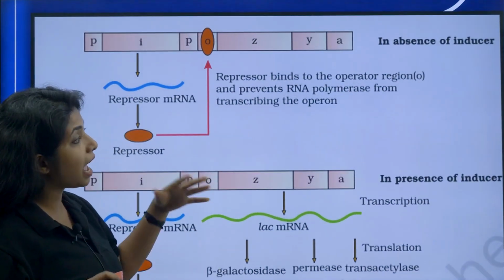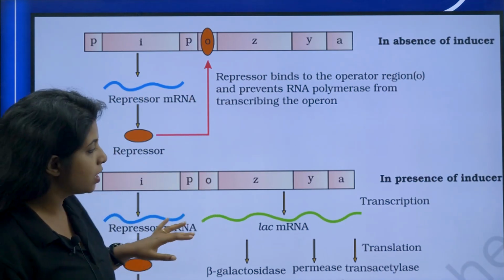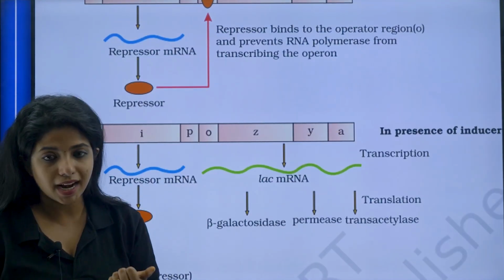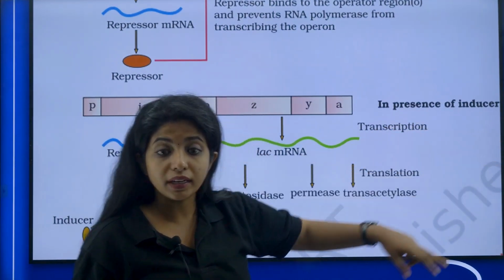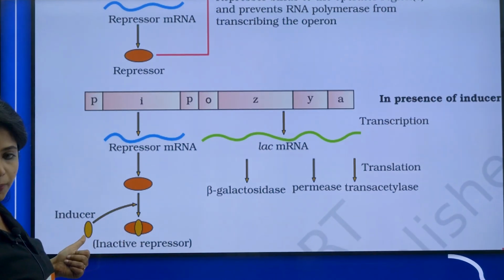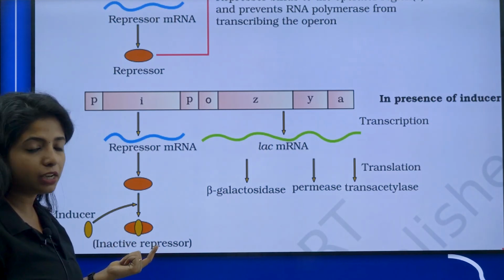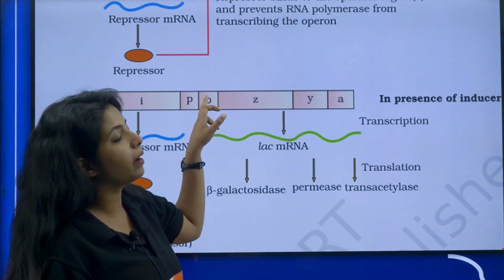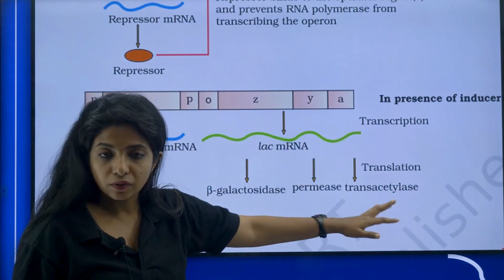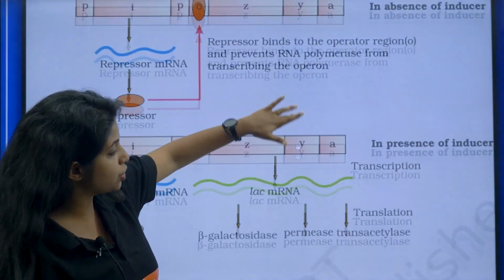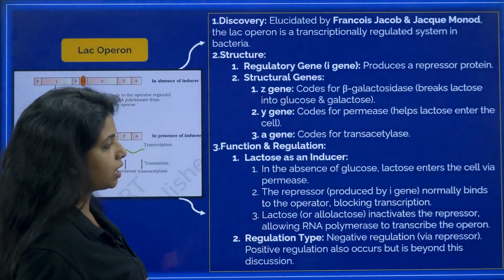When lactose is not there, this operon is basically closed. Now suppose the lactose is there. At that point, what will happen? When the lactose comes, it acts as an inducer, my dear children. It will go and bind on the repressor protein. So the repressor protein won't be able to bind over here. Hence, there is no one to stop anything. Transcription would be happening and all these enzymes will be forming. So this was the switch off condition and this is the switch on condition. This will only happen when lactose is there.